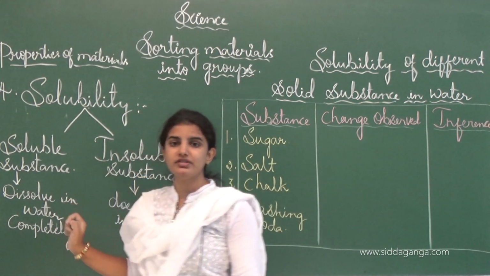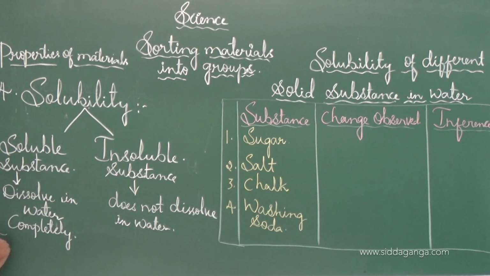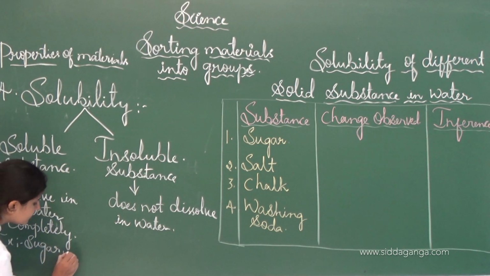Examples of soluble substances are, as I told, sugar, salt.